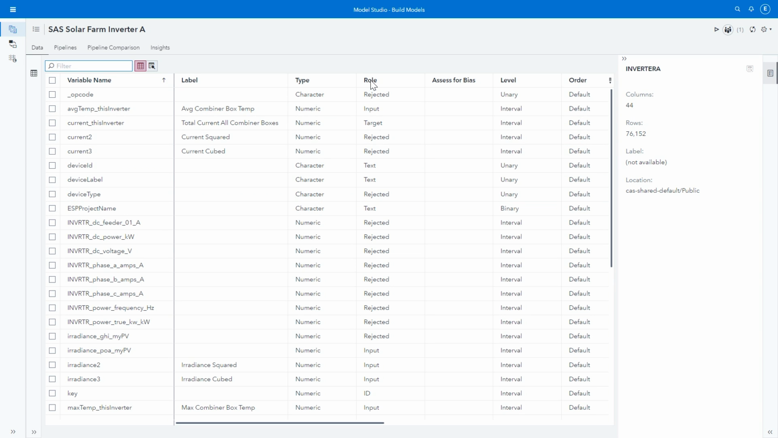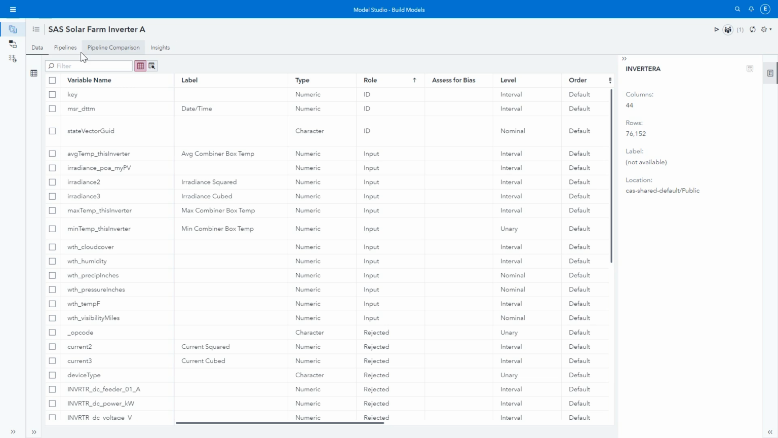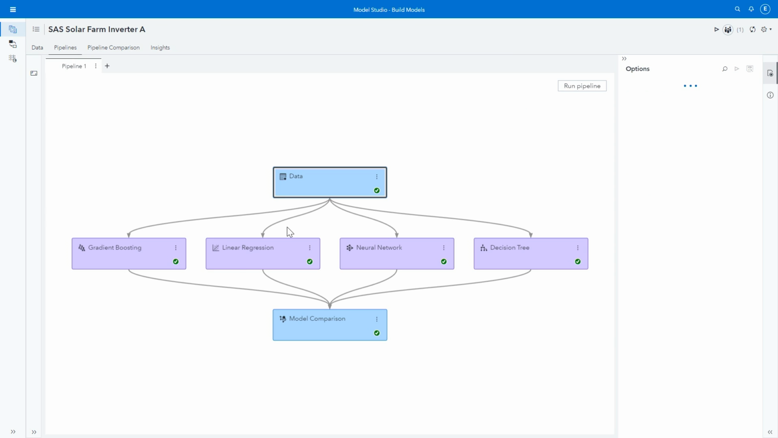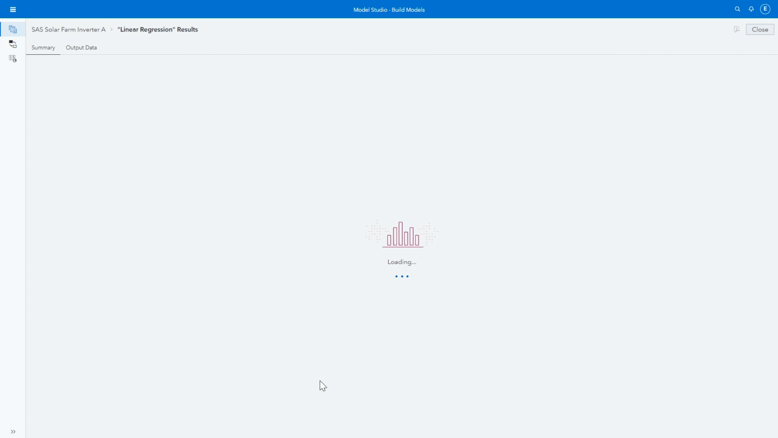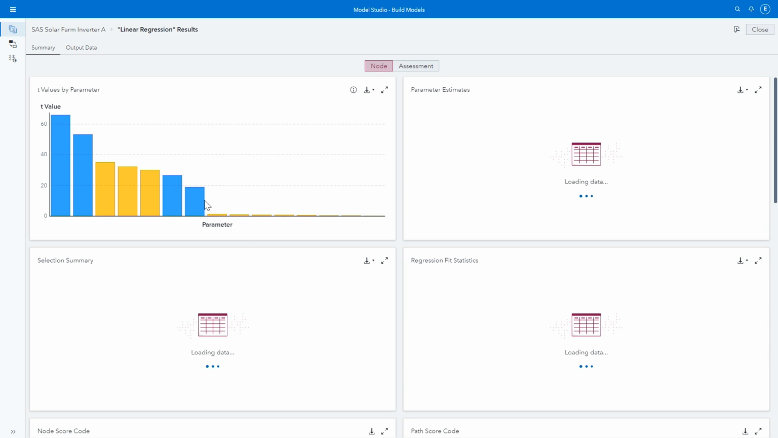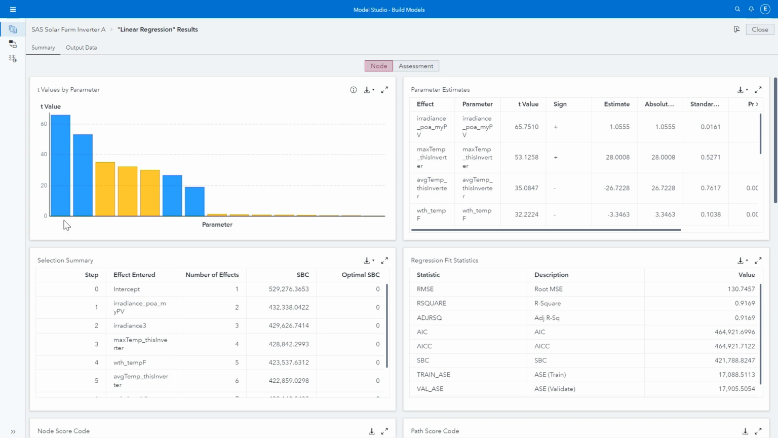So we have all of our variables in here, and we have built our pipeline, and we tried a few different models to see. And if we go in and look at some of the results, we can see that the key predictors were irradiance, temperature, the irradiance cubed, humidity, and irradiance squared.